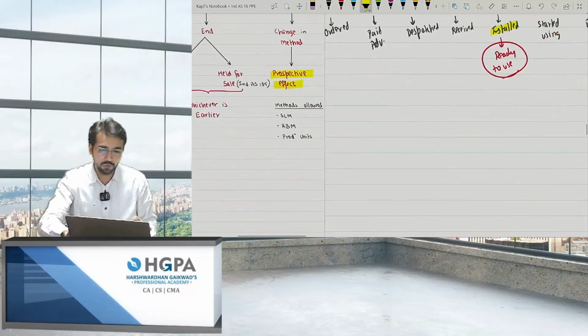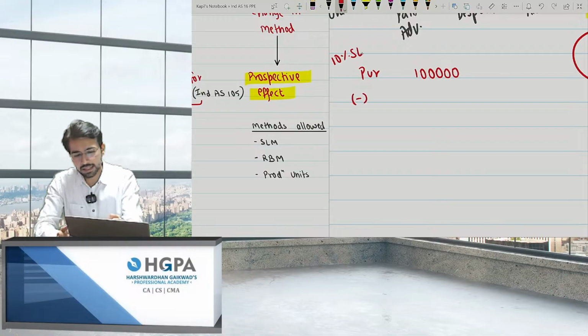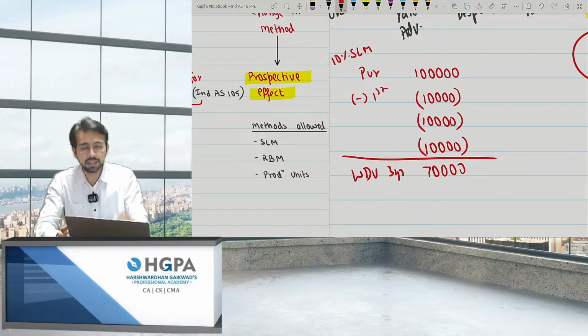For example, let's say you purchased a machinery for rupees 1 lakh. Initially, you were using 10% SLM. So first year depreciation will be 10,000, second year depreciation will be 10,000, third year depreciation will be 10,000. The value comes to 70,000 after 3 years, the WDV after 3 years.